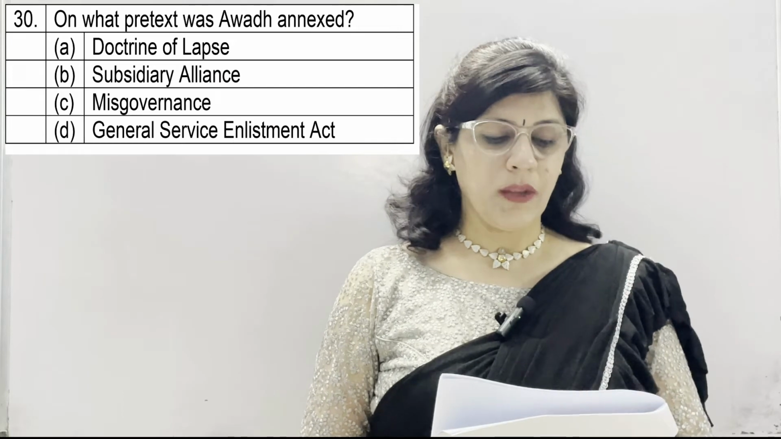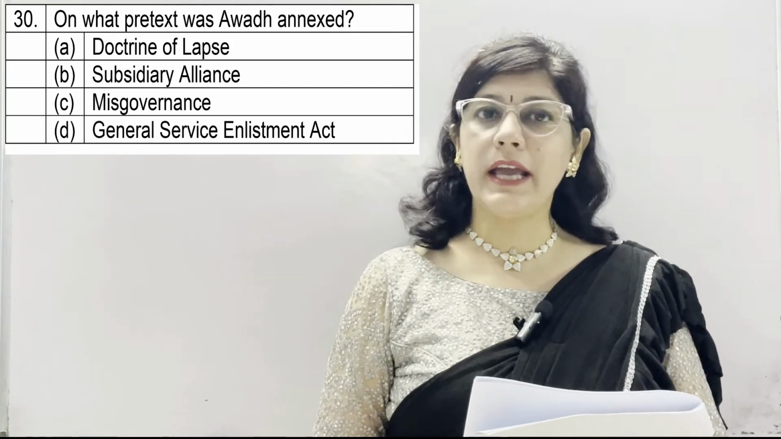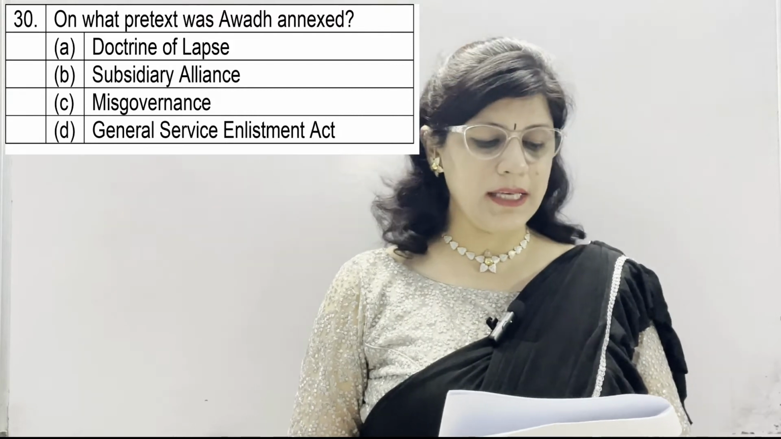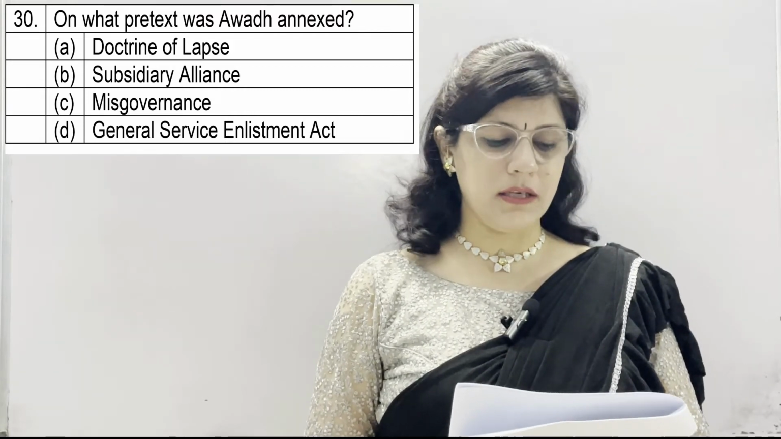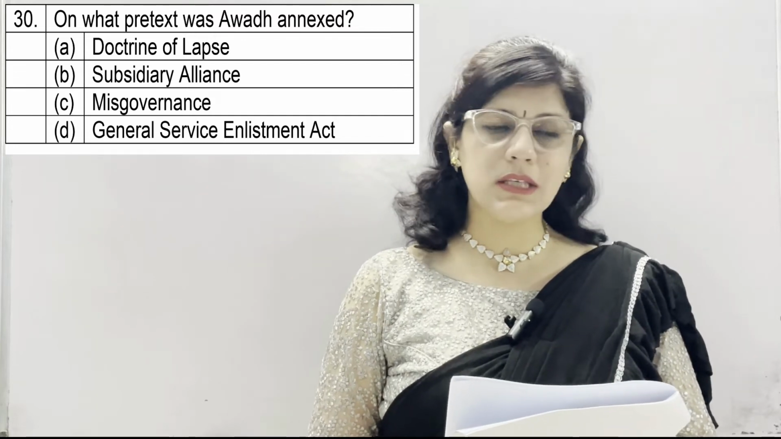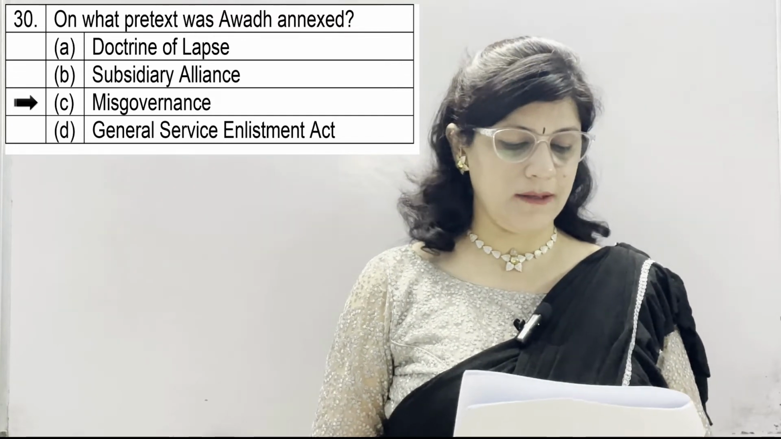Question number 30. On what pretext was Awadh annexed? A option, Doctrine of Lapse. B. Subsidiary Alliance. C. Misgovernance. And D. General Service Enlistment Act. And the option C is correct, misgovernance.